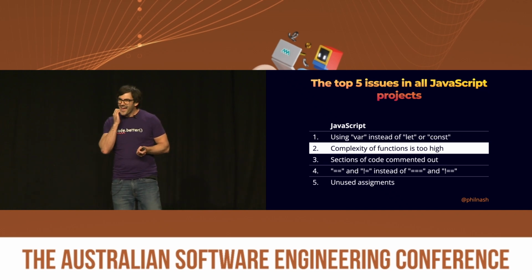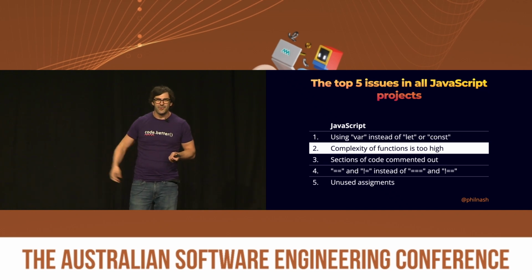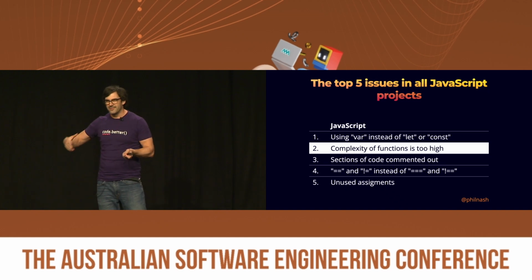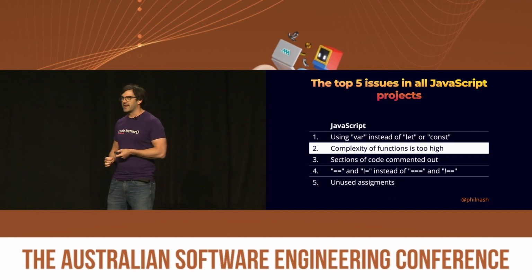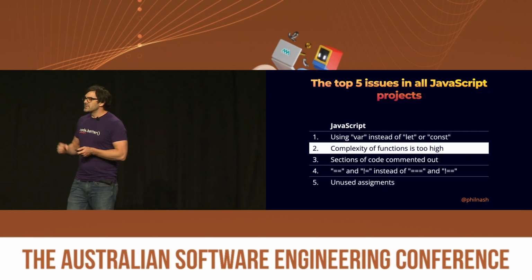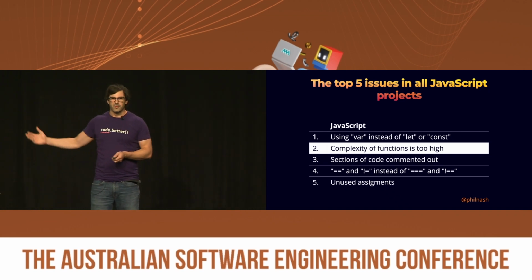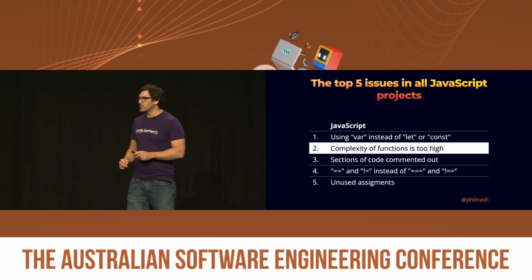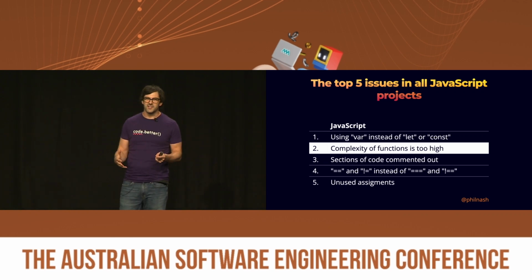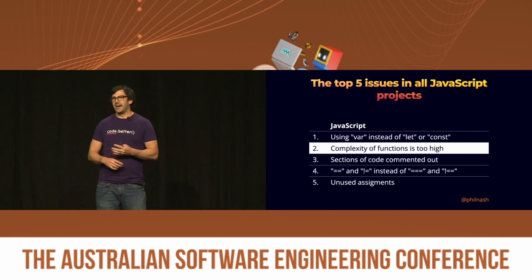And the other ones, commented out code. Like, don't do it, but it's not going to cause your program to fall over. It's just going to cause a little bit of confusion as you try and read that code. But I was delighted to see that actually there's a real problem in here, and that is what then inspired me to write this full-length talk about it: the complexity of functions in JavaScript projects is too high.